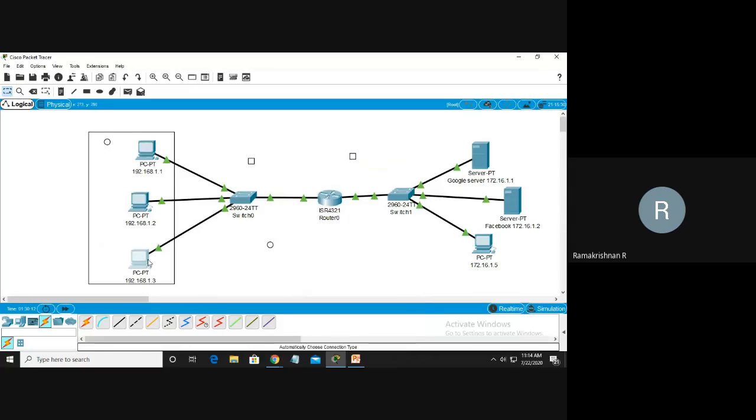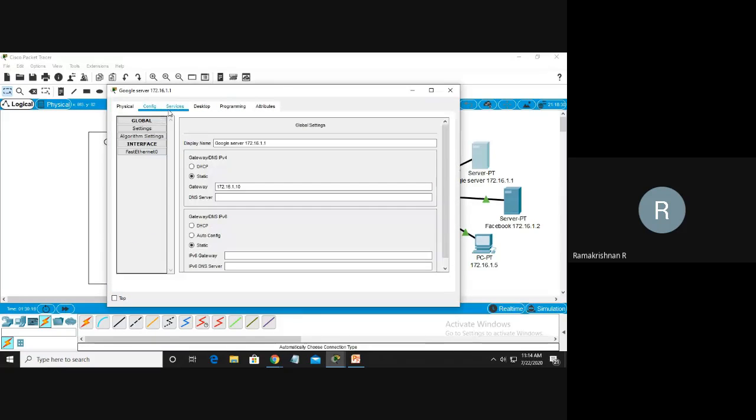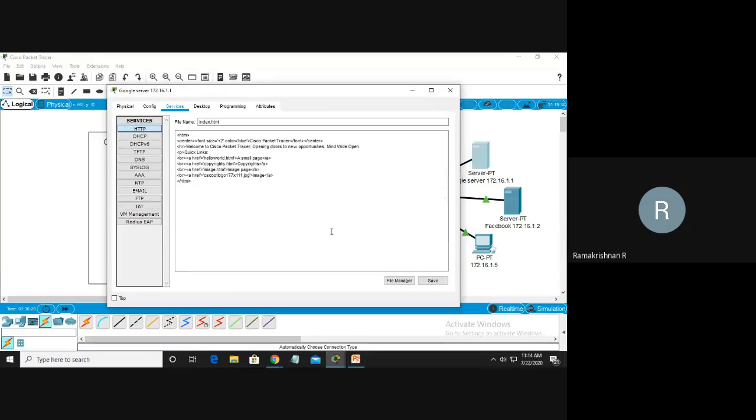Now we can open the Google server. Now I want to set up the Google server. HTTP. I just want to change that HTTP Google server. This is an HTML file. You can type your own HTML file. Understand, this is the Google server. Welcome to Google, something I want to type here. In the real world also the same things are running on the destination side, hosting on the machine. I save it in the HTML file.